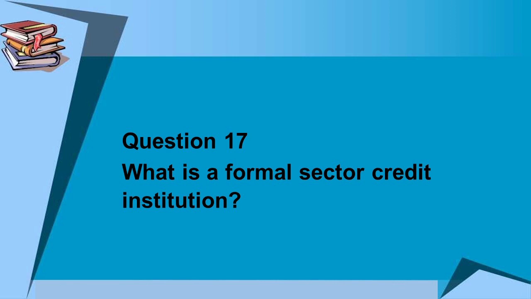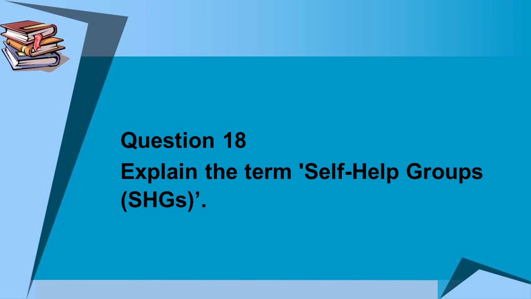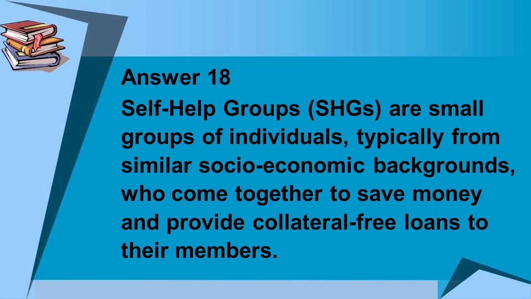Question number 17 is, what is a formal sector credit institution? Answer to question number 17 is, formal sector credit institutions are regulated financial institutions such as banks and cooperatives that provide credit services to the public. Question number 18 is, explain the term self-help groups, SHGs. Answer to question number 18 is, self-help groups are small groups of individuals, typically from similar socio-economic backgrounds, who come together to save money and provide collateral-free loans to their members.